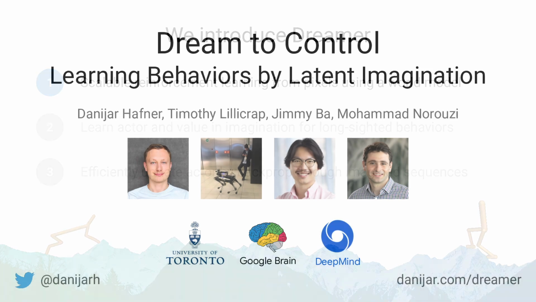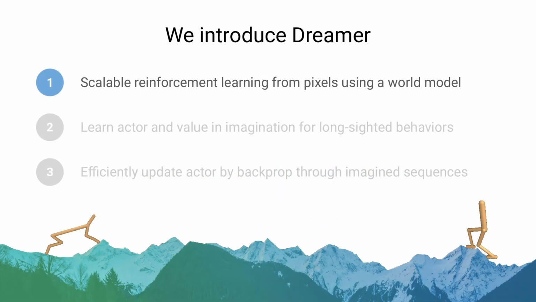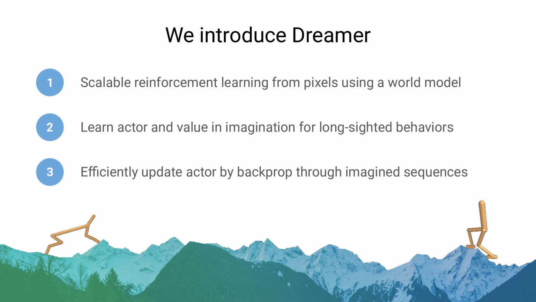We present Dreamer, a scalable reinforcement learning agent that solves control tasks from pixels using a world model. To learn far-sighted behaviors, Dreamer learns an actor network and a value network from imagined sequences of compact model states. The actor is updated efficiently by backpropagating gradients through the multi-step predictions of the differentiable world model.